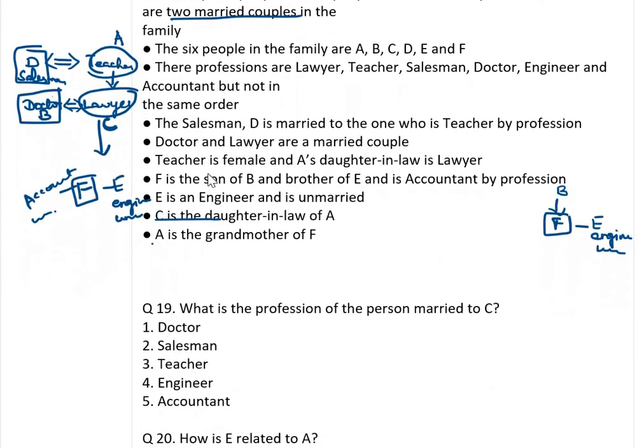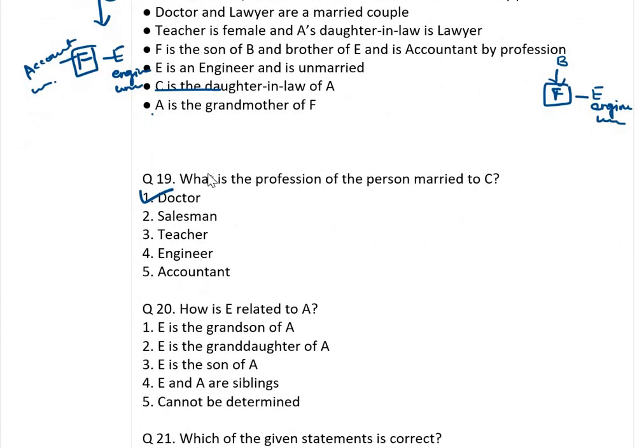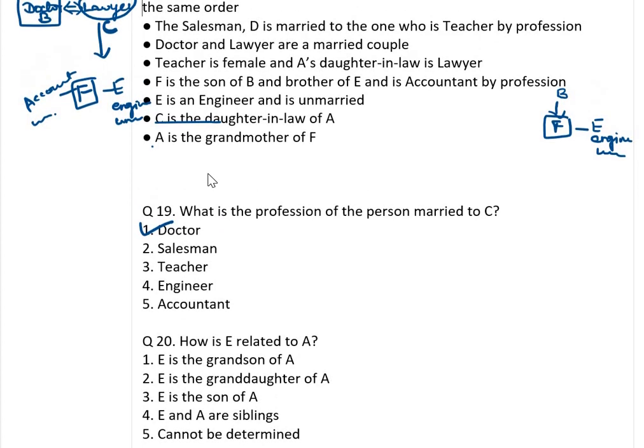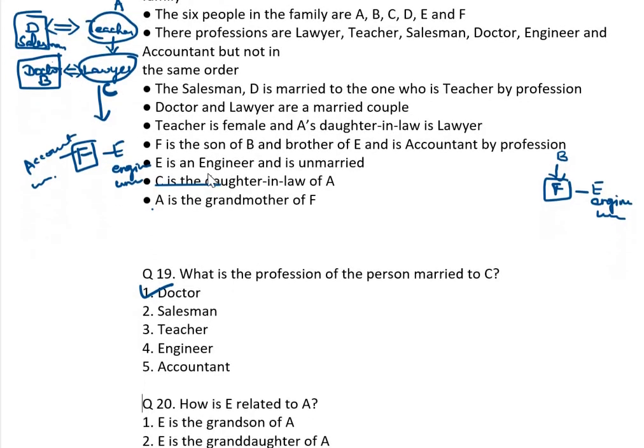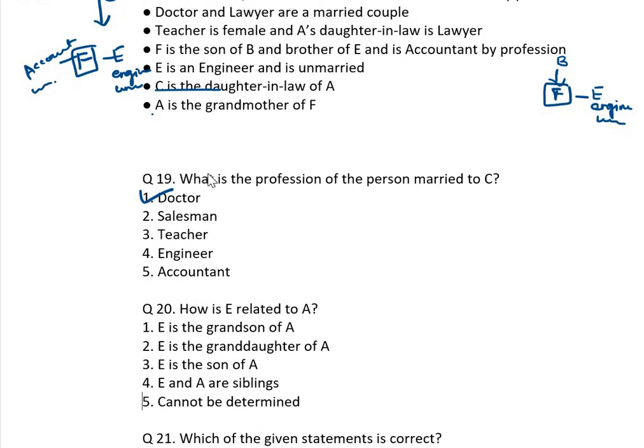Now answer the question. What is the profession of the person married to C? So doctor. The question will be very easy once we understand the family tree. How is E related to A? E's gender we don't know, male or female we don't know. So we can't give it without that information. So the answer is cannot determine.